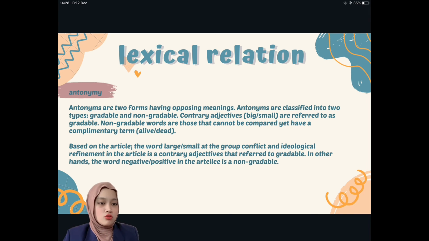Second, we have antonymy, that are 2 forms having opposing meanings. Antonyms are classified into 2 types, which is gradable and non-gradable. Contrary adjectives like big or small are referred to as gradable, and non-gradable words are those that cannot be compared, yet have a complementary term like alive to dead. So based on the article, the words large and small as a group conflict and ideological refinement in the article are contrary adjectives, so they are referred to as gradable. On the other hand, the words negative and positive in the article are non-gradable.